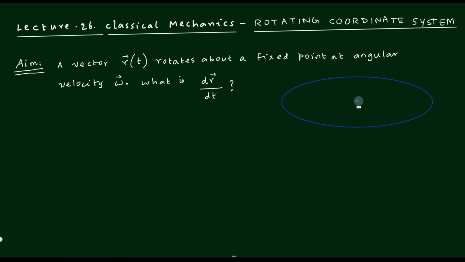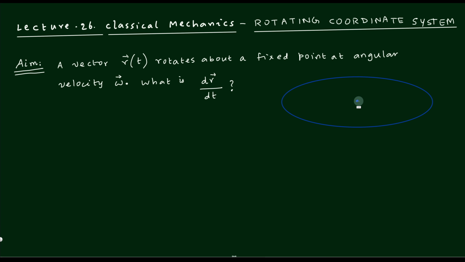Now, to start with, if a particular object is going to rotate along a circle, and you have the origin, then if you draw the line from the origin to the mass, meaning the particle, that is represented by r of t, because I have written r of t here. So that is the vector representing the position vector of the mass.